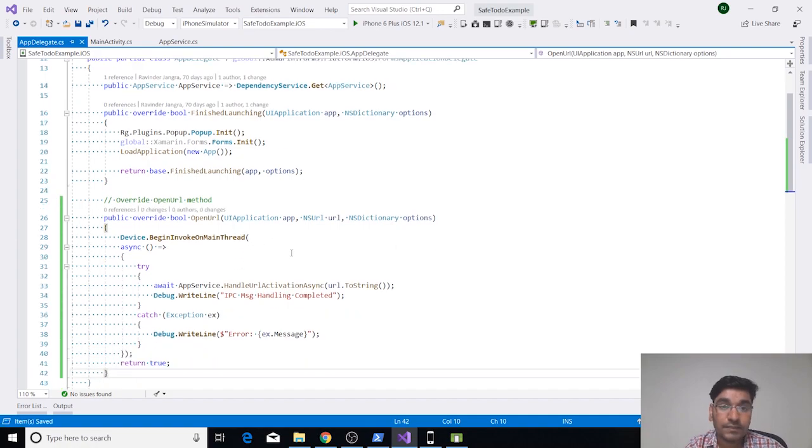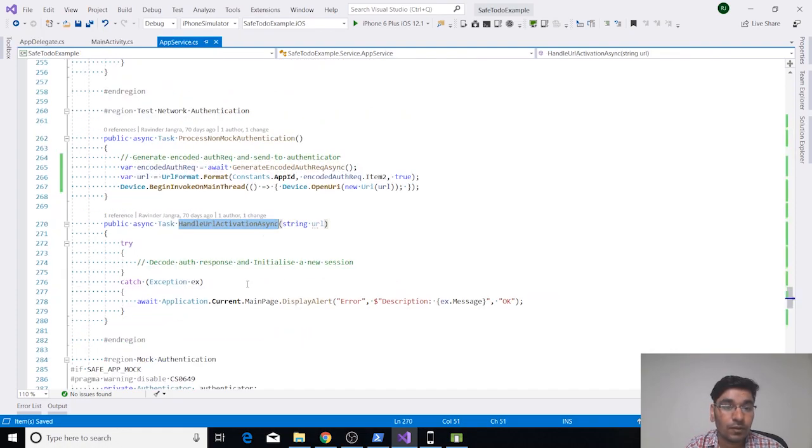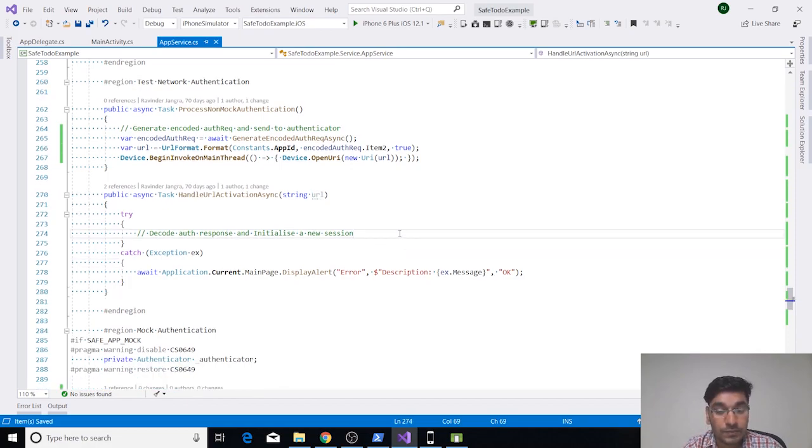Here also we are doing the same thing as Android. We are getting a URL which has the response from authenticator, and we are passing this response to our app service class to handle URL function. So now we have our URL response which we got from Safe Authenticator mobile application for Android and iOS platform.